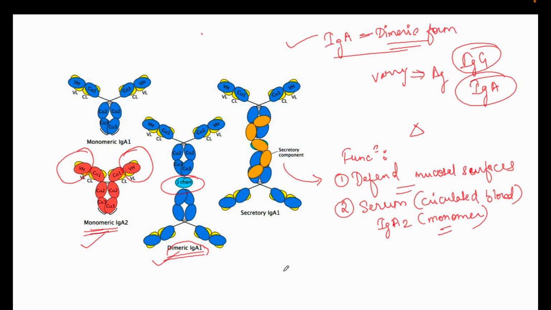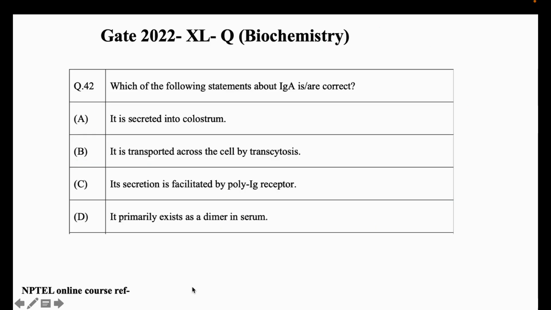Okay, so you should always remember this. This is a tricky question. This is a 2-mark question. Okay, so coming back to our question. So it is secreted in the colostrum. So in all the mucosal secretions, and also the colostrum. Okay, so as I said, IgA is the primary secretory immunoglobulin, but all the secretions, which also includes colostrum, IgA is in the colostrum also.